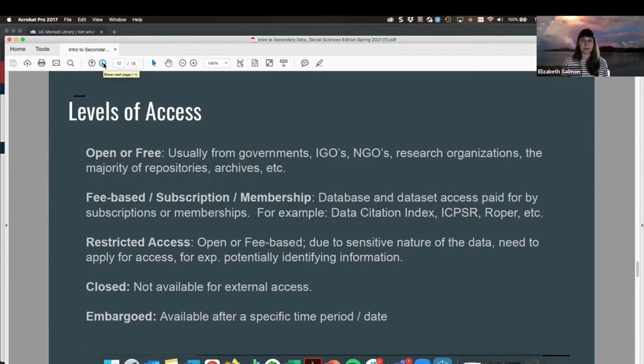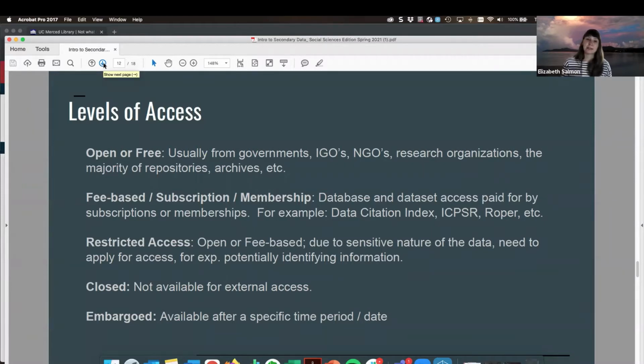And then we have closed data, which is not available for external access. And finally, you may come across embargoed data, so data that exists, but it's not going to be available until after a certain period of time.